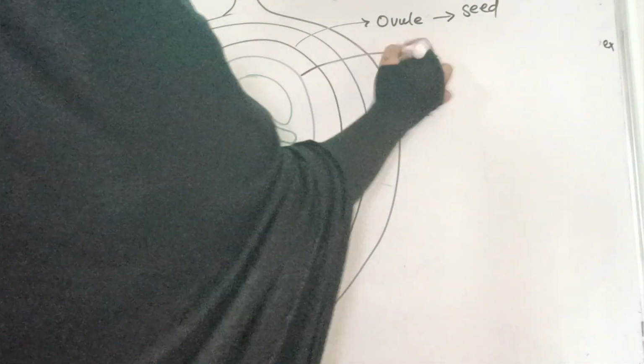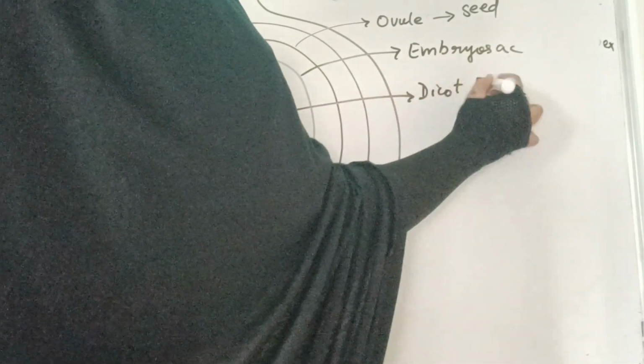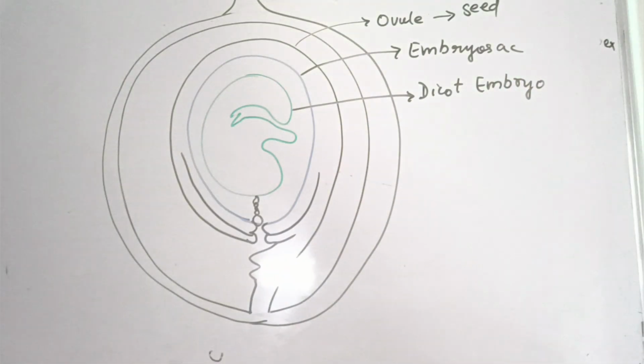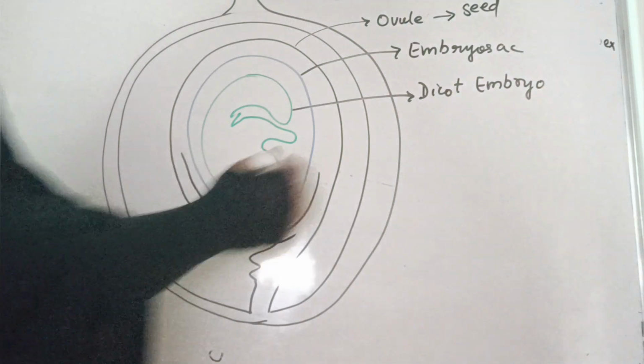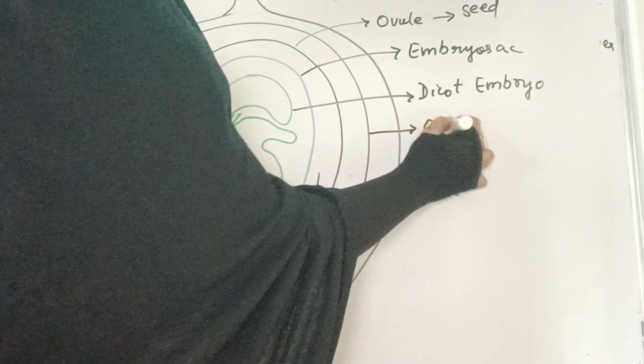Here is the embryo sac, and this is the dicot embryo. Dicot embryo, right? And what about the ovary wall? This is the ovary wall.